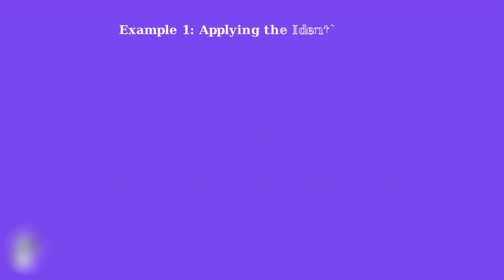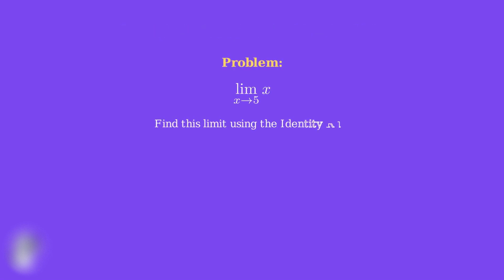Now that we understand what the identity rule is, let's see it in action with our first example. This will be a straightforward application that demonstrates exactly how this rule works in practice. Here's our problem. Find the limit of x as x approaches 5. This is a perfect example for applying the identity rule directly.